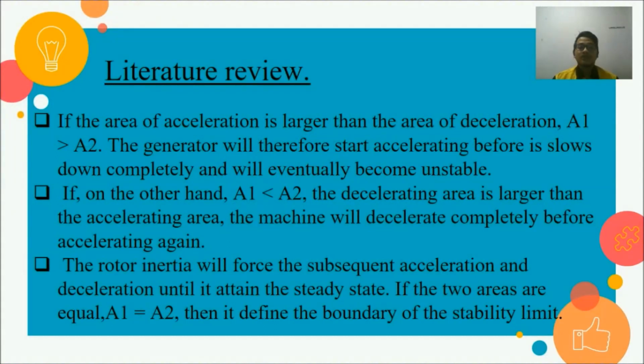Okay, for the literature review, there are three. The first one, if the acceleration area is larger than the deceleration area, the generator will accelerate before it slows down completely and will eventually become unstable. The second one, if the deceleration area is larger than the acceleration area, the machine will decelerate completely before it accelerates again, and the rotor inertia will force the subsequent acceleration and deceleration until it attains the steady state. If the two areas are equal, they will become the boundary of the stability limit.